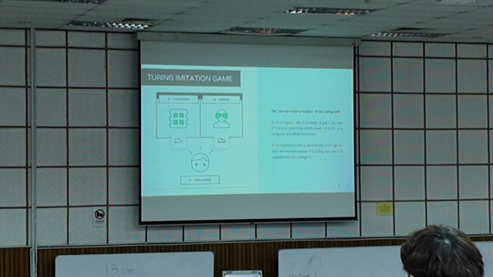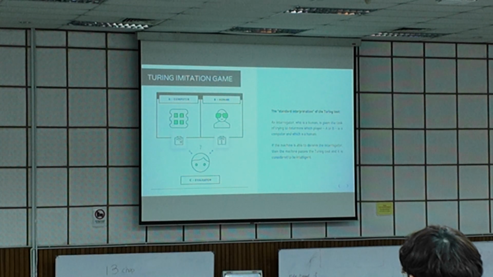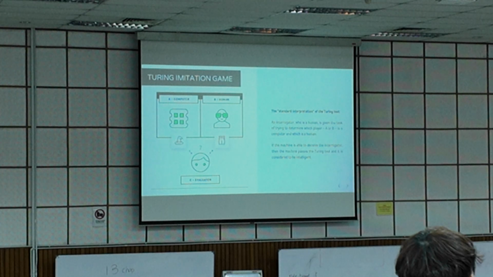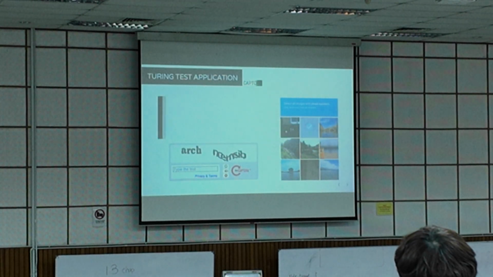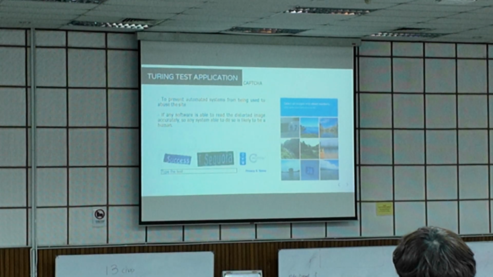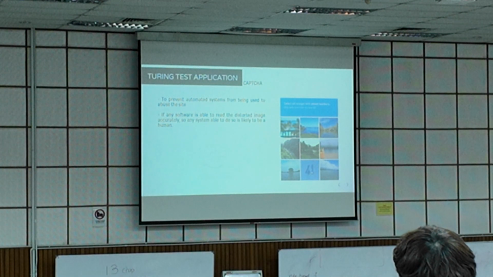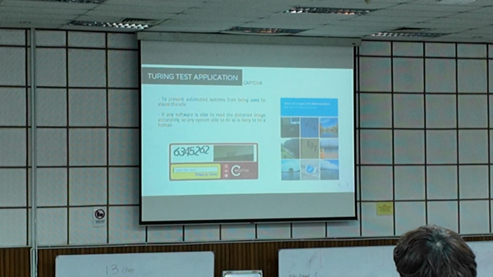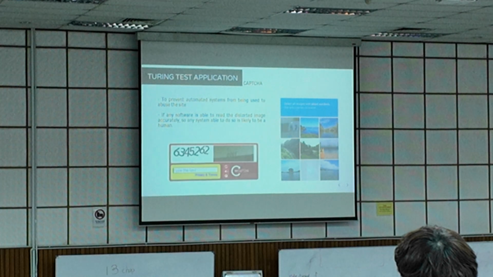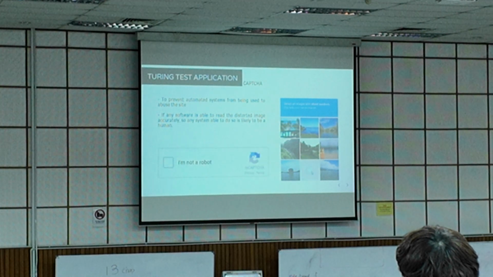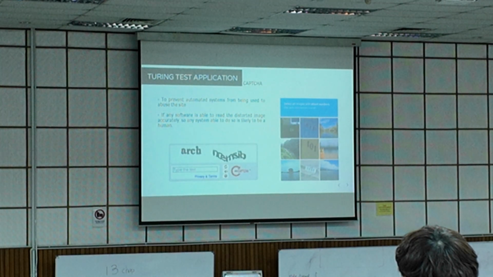Later on, we have one more theory, which has a different view compared to the Turing test. We will see later on. It's known as the Chinese room. But before that, we will look a little bit at the applications. CAPTCHA. But this CAPTCHA is the opposite of the Turing test. The Turing test is to test if a machine is able to behave like humans, but the CAPTCHA is more to test humans. Is it a human or not?